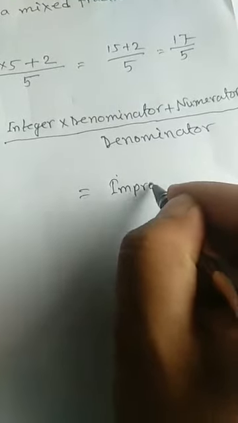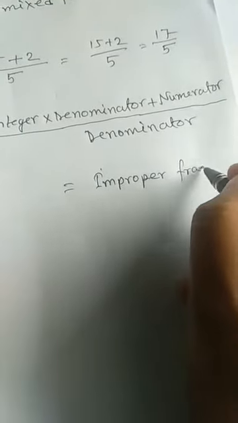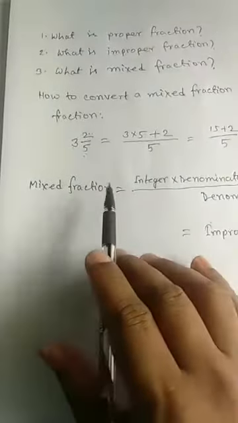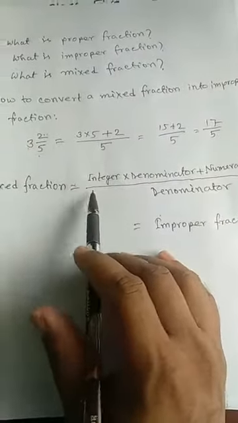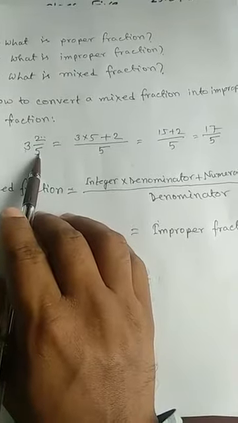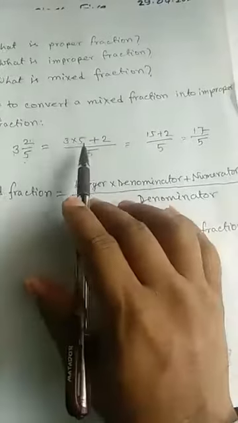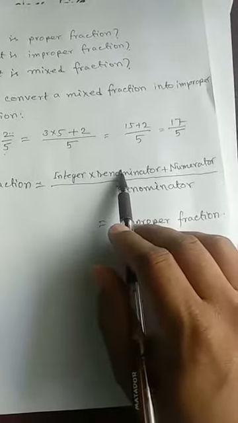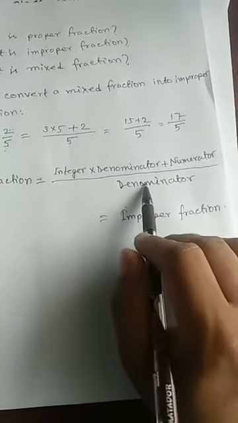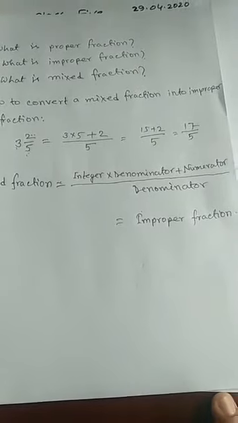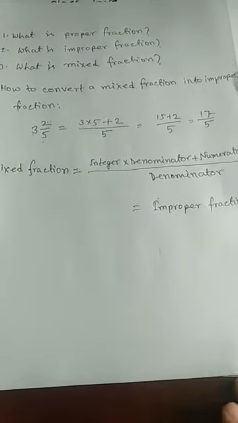The product will be improper fraction. Okay, so have you understood how to convert mixed fraction into improper fraction? At first we have to multiply the integer with denominator, then the product will be added with numerator. You see, at first I have written here 3 into 5 plus 2. 3 is integer, 5 is denominator and 2 is numerator divided by denominator equals to improper fraction. Have you understood how to convert mixed fraction into improper fraction?